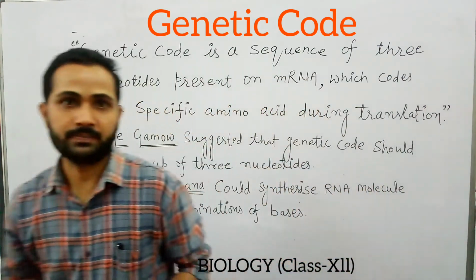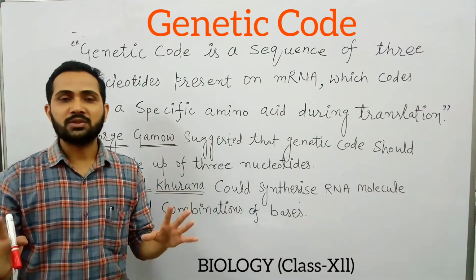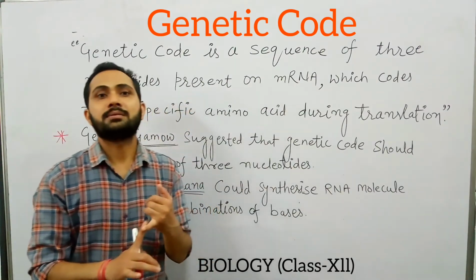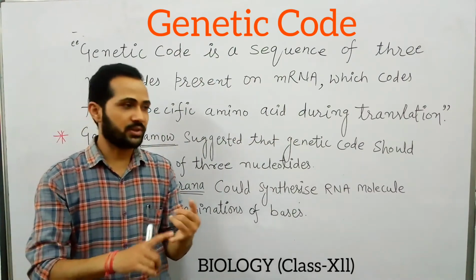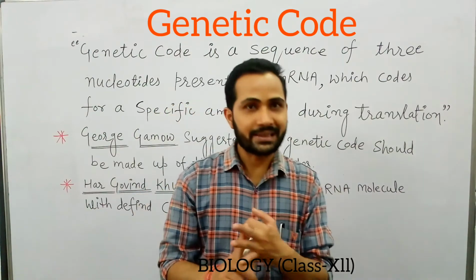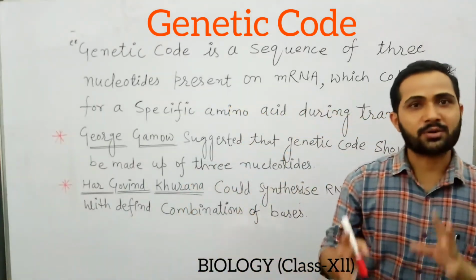As you all know, central dogma is the combination of three processes: DNA replication, transcription and translation. We have already covered two processes of central dogma.